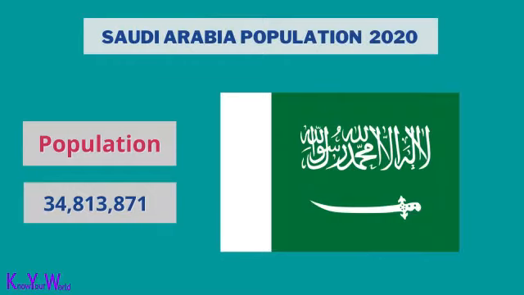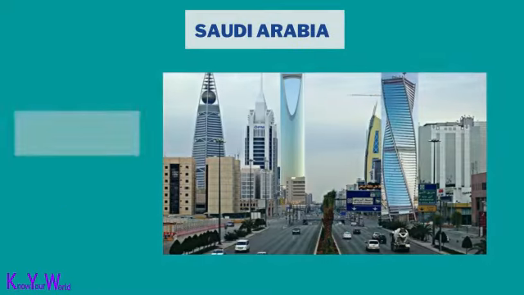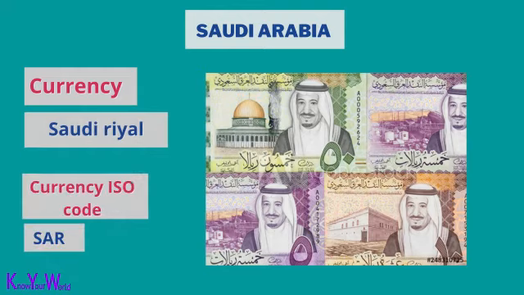Saudi Arabia population is 34,813,871. The capital of Saudi Arabia is Riyadh. The currency of Saudi Arabia is the Saudi Riyal. The ISO currency code is SAR.